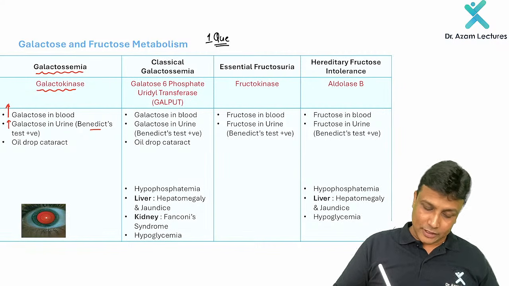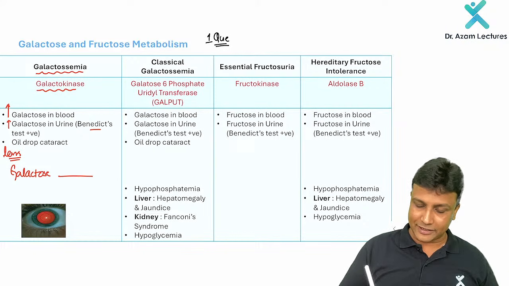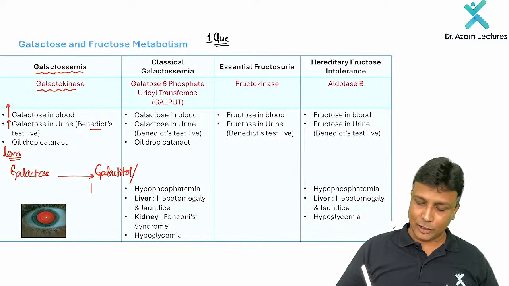Now in the lens, what is going to happen? Once it is going into the lens here, the galactose which goes into the lens will now be getting converted to what? Alcohol, and that alcohol will be galactitol. Now this galactitol, remember, is also known as dulcitol.